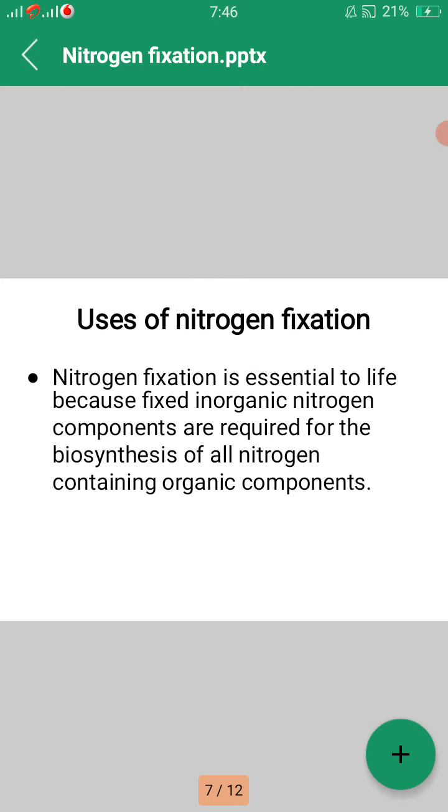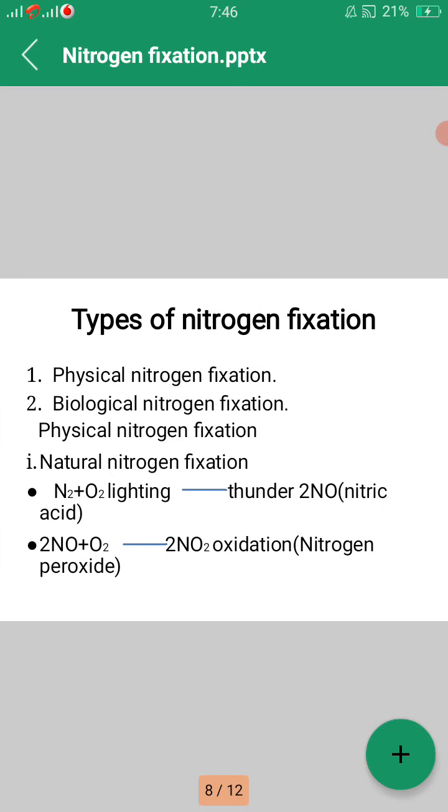Next, uses of nitrogen fixation. Nitrogen fixation is essential to life because fixed inorganic nitrogen compounds are required for the biosynthesis of all nitrogen containing organic compounds such as amino acids and proteins, nucleoside triphosphate and nucleic acid.